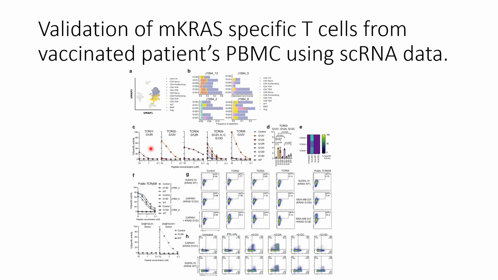mutation. So they co-cultured them not with the PBMCs but with patient-matched lymphoblast cell lines.